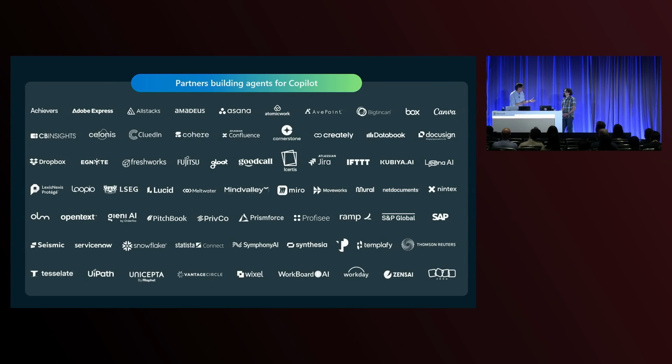And who's going to build all these agents, Abram? Well, it starts with new and existing developers. I bet many of you here in the audience, you might find your names up here on that slide, or maybe your company name isn't up there quite yet. But many of you and others are already building agents for Microsoft 365 Copilot. We're going to have some demos from some of these partners a little bit later in the session. We're very excited to show you that. But first, let's talk about what makes up an agent. That's where we want to start.